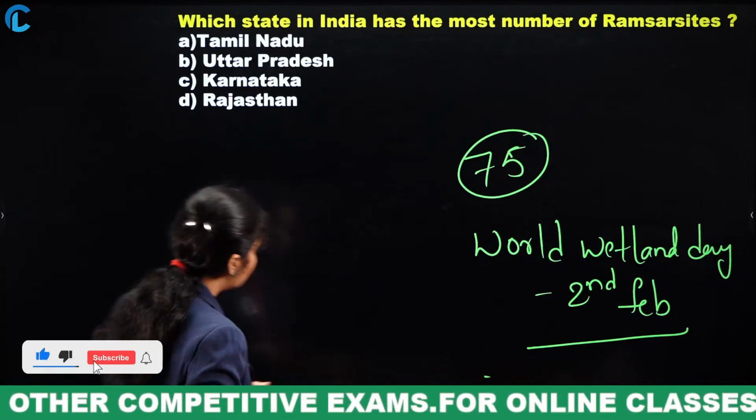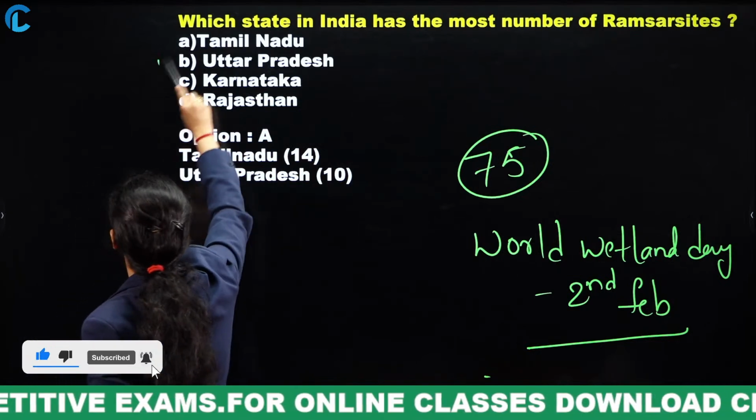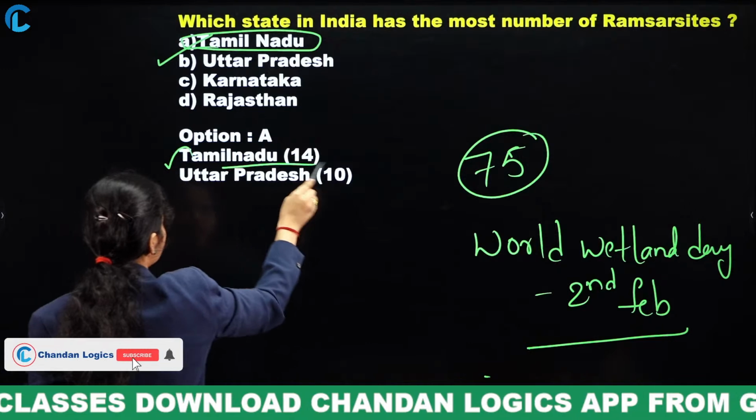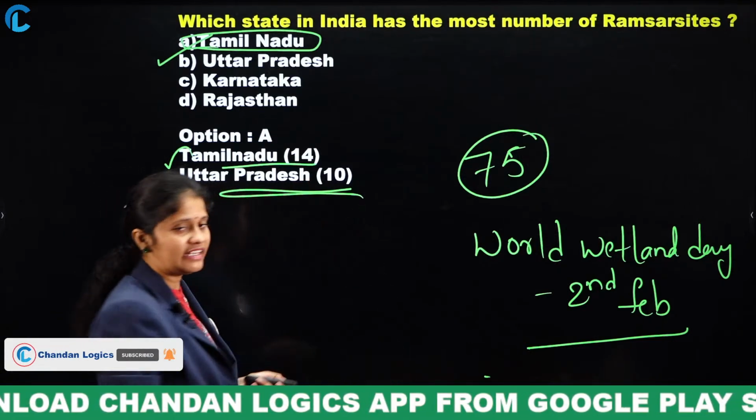If we move to the answer, that is Tamil Nadu. Tamil Nadu has the highest number of Ramsar sites, that is 14, and Uttar Pradesh has 10 Ramsar sites.